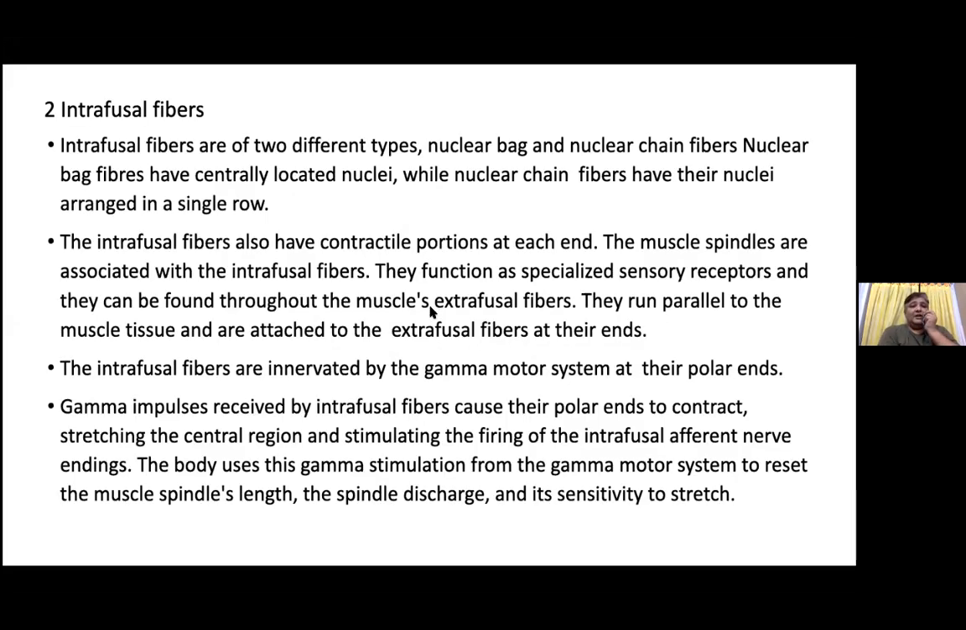Intrafusal fibers are of two types, as we discussed: nuclear bag and nuclear chain fibers. Nuclear bag fibers have centrally located nuclei, and chain fibers have their nuclei arranged in a single row. The intrafusal fibers also have contractile portions at each end. The muscle spindles are associated with intrafusal fibers. They function as specialized sensory receptors.